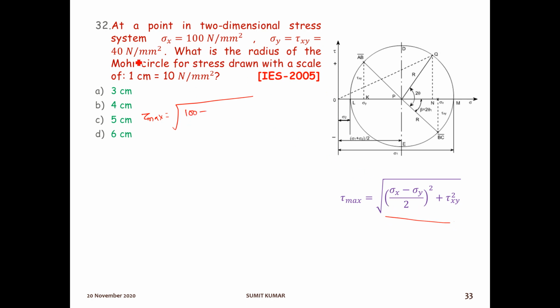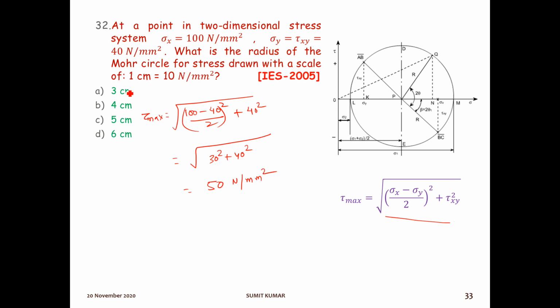Sigma y is given by 2 a square plus tau square xy. Tau square xy is given as 40 a square. It will be 100 minus 40, which is 60 by 2, that is 30 square, plus 40 square. Okay, it will be 50. The answer will be 50 Newton per millimeter square.